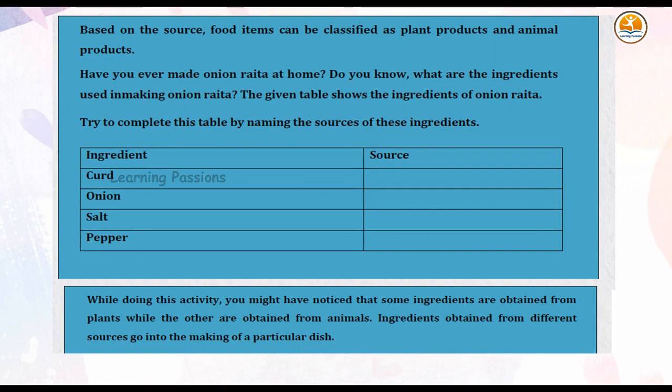Have you ever made onion raita at home? Do you know what are the ingredients used in making onion raita? The given table shows the ingredients of onion raita. While doing this activity, you might have noticed that some ingredients are obtained from plants, while the others are obtained from animals. Ingredients obtained from different sources go into the making of a particular dish.